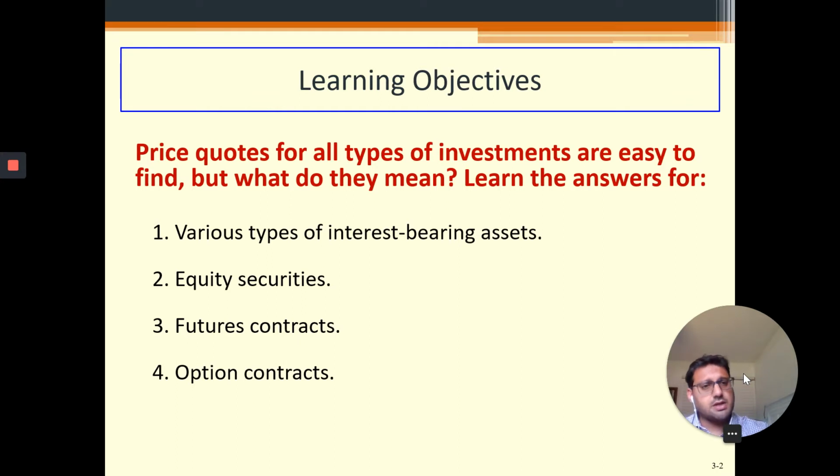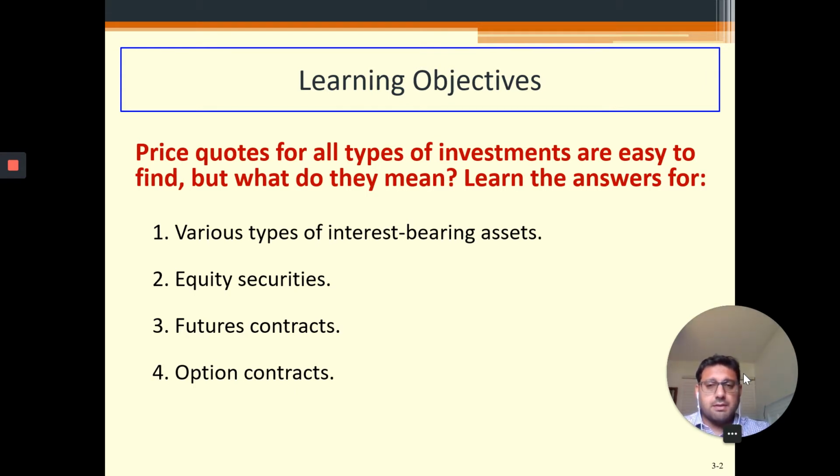These securities are interest bearing assets, for example, bonds. They give periodic interest payments, which are also called coupon payments. Then we also look into equity securities, which are stocks. We will look into futures contracts and option contracts. They are derivatives because they derive their value from some underlying asset.